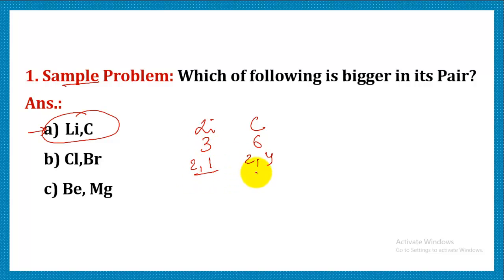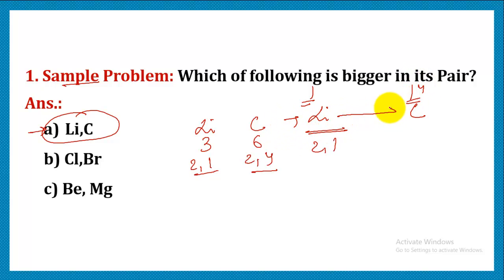So they both possess 2 shells. That means they are members of the same period. But lithium is placed here because its valence electron is 1, so it belongs to the first group, and carbon belongs to the 14th group, but they belong to the same period.